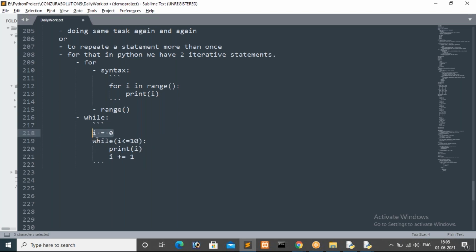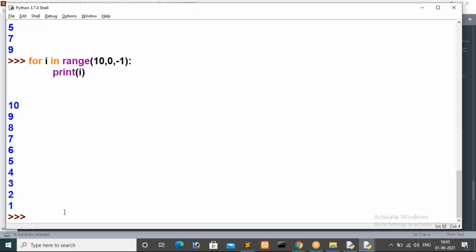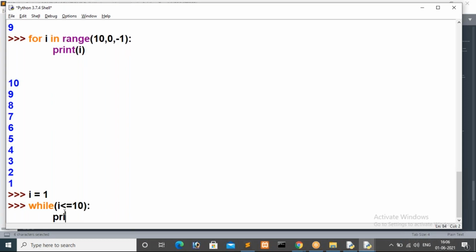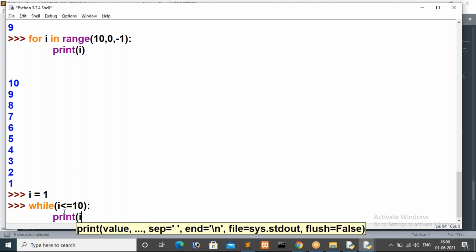We have to initialize the value, then write while of this condition, then print the value, then increase this value. For your clarity I will show you how it works. First we initialize the value, like I is equal to 1. Initialization is done. Now I write while I less than or equal to 10, because I want to iterate this loop up to 10 times. Colon, then I print the I value, since this condition is true.